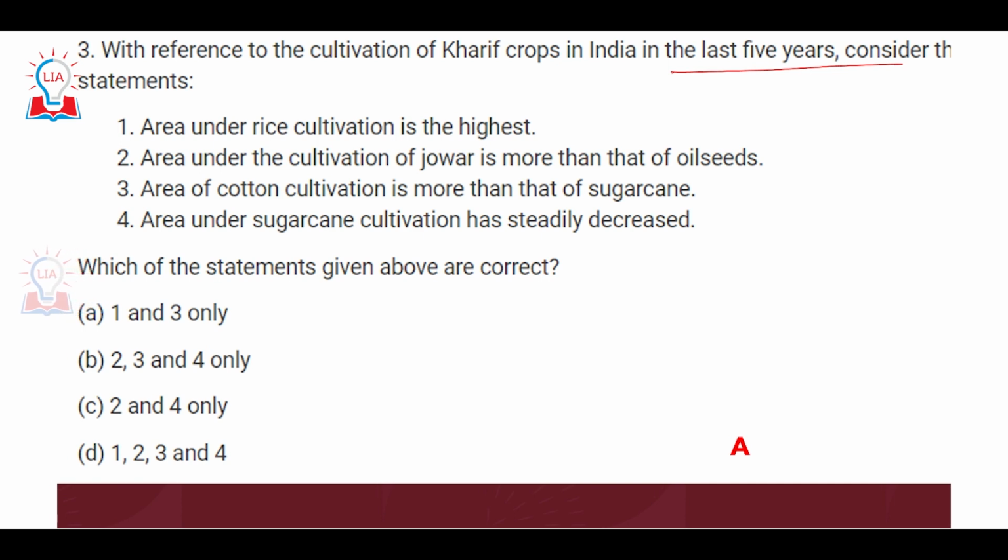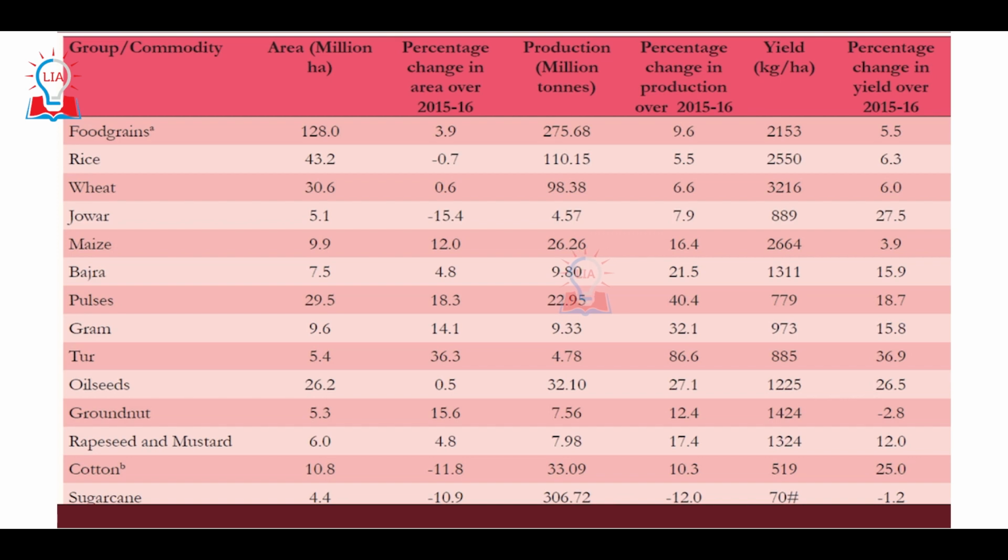Area under the cultivation of jowar is more than that of oilseeds, area of cotton cultivation is more than that of sugarcane, and area under cultivation has steadily increased. Now, this is again a very, very factual question. And if you try to trace from where this question has been asked, from where these facts have been taken, so in that same particular year, 1 year before, in the economic survey that was published by the government of India, all these data have been mentioned. So let us look at the table that was given in the economic survey.